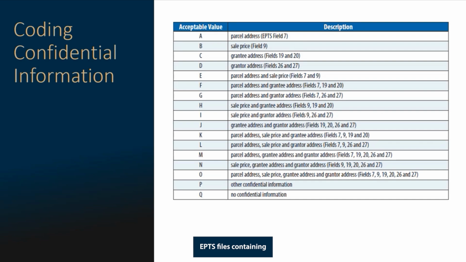EPTS files containing confidential data must be encrypted before they are submitted. Many common software programs offer encryption, including WinZip and 7-Zip. This encryption is satisfactory if the password is sent to us by email. If you do not have access to any of these programs, contact PTAD to discuss possible alternatives.